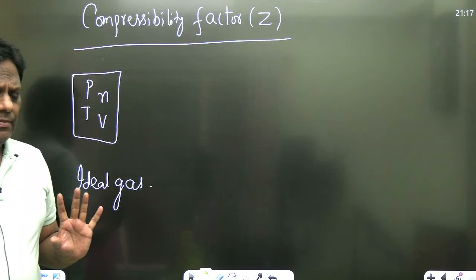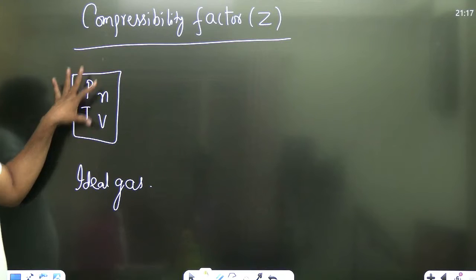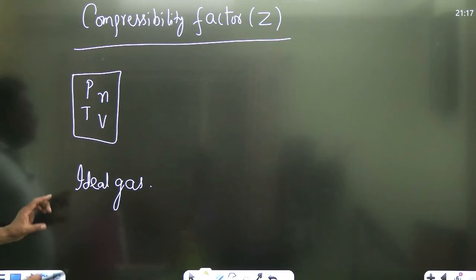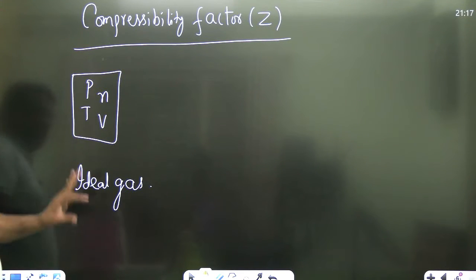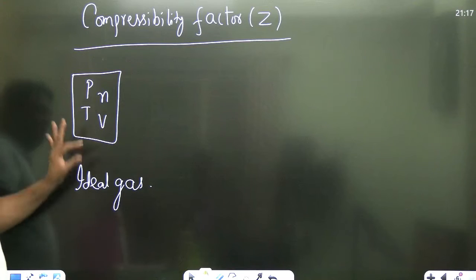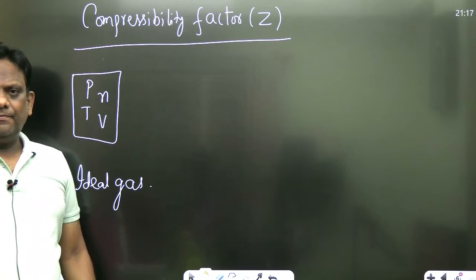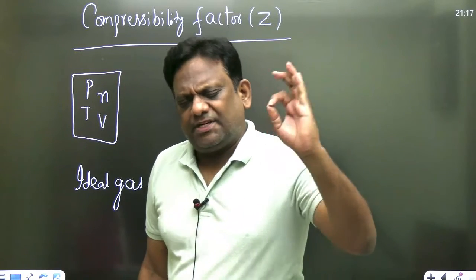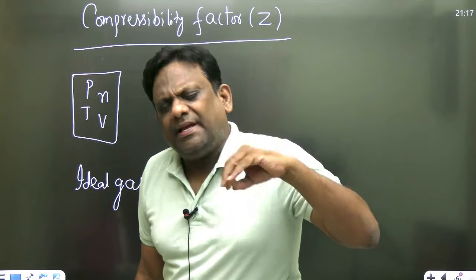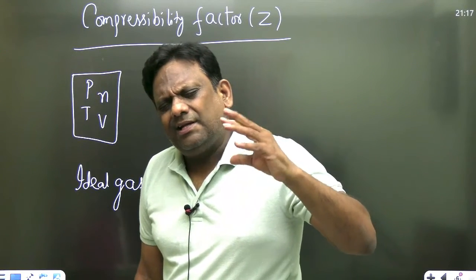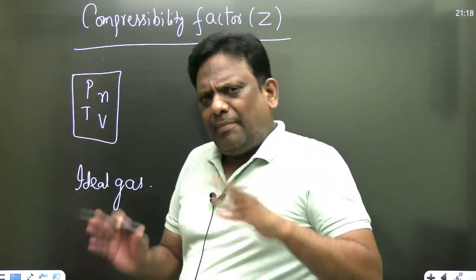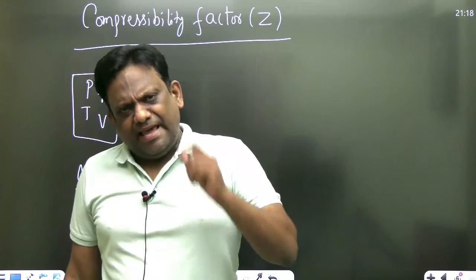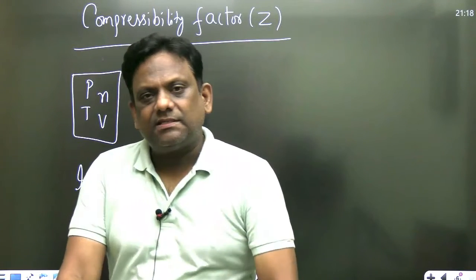You know, my dear students, this is ideal, but ideal is not existing. So we have to take real only. What you do is, for the same pressure, for the same temperature, and for the same number of moles, take a real gas. You have taken one ideal gas which is at a pressure P, and it is at a temperature T, the number of moles are N. Now do one thing: same pressure, same temperature, same number of moles, let's take real gas.